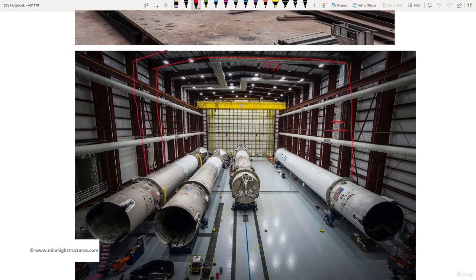Just to classify, the side sheeting on the wall is supported by the girt, and the sheeting on the top is supported by the purlins. And here you can see these also. These are the services. Either these are the ducts, or they are the requirements of the project itself, where we may have to do the ventilation or central air conditioning. So we can see these as the ducts.